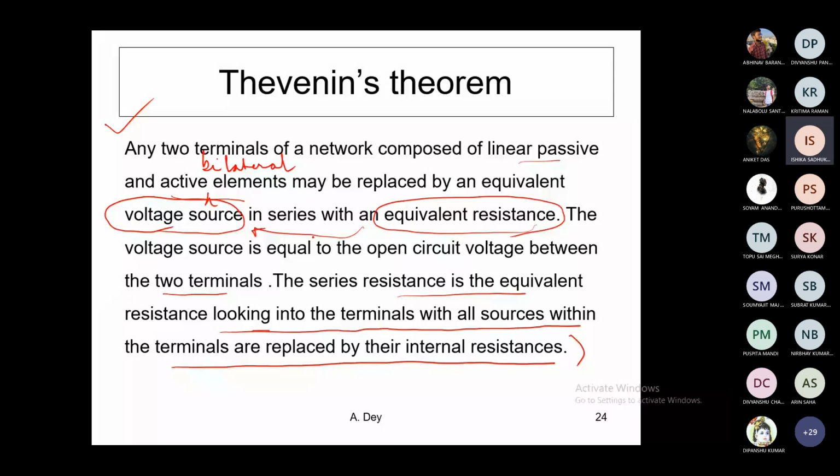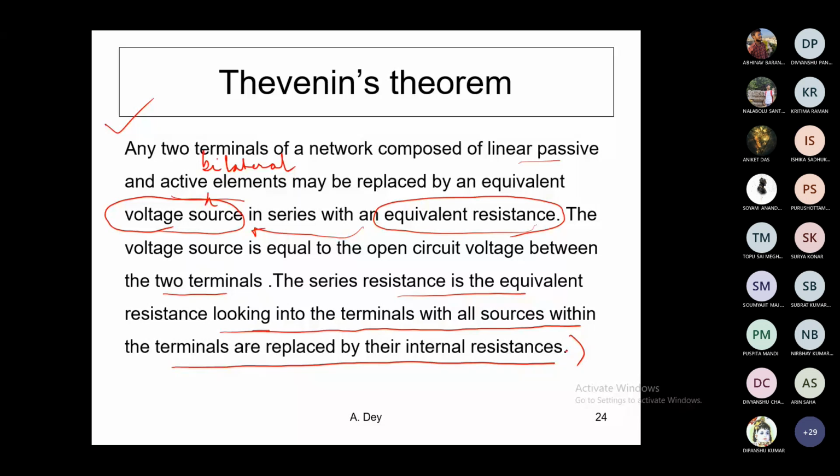What is called the series resistance is the equivalent resistance looking into the terminal. Looking into the terminal means you open that RL, then you put your eye at those two terminals and try to see the internal resistance, and then you find the effective internal resistance. So this is the theorem actually.